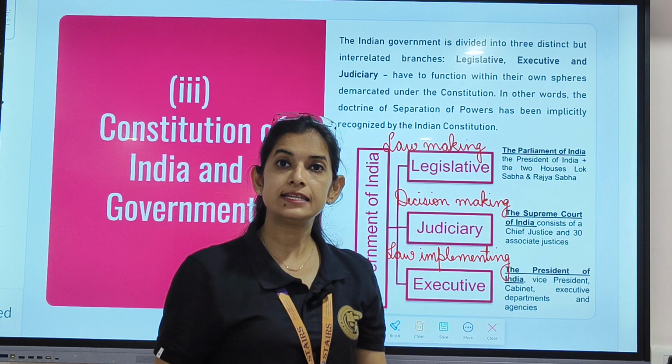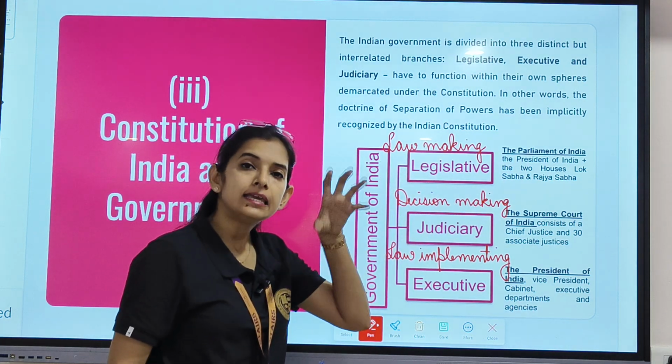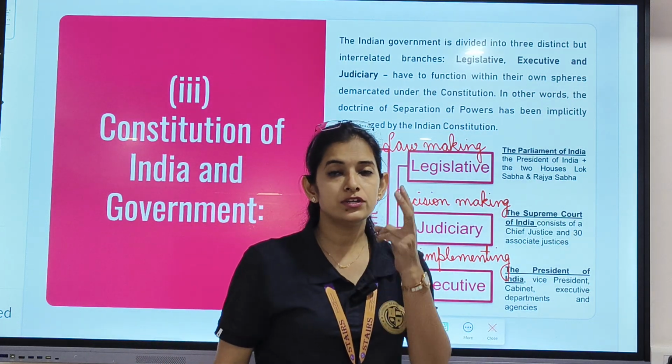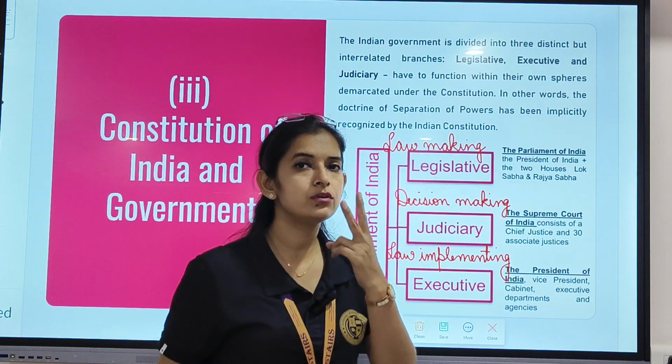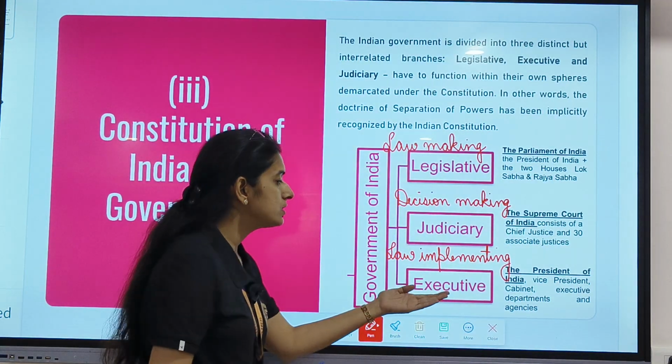So, legislature is the lawmakers or the law-making body. In India, the legislature of our country is the parliament. It is actually divided into two parts, which I have already told you: the Lok Sabha and the Rajya Sabha, the lower house and the upper house.